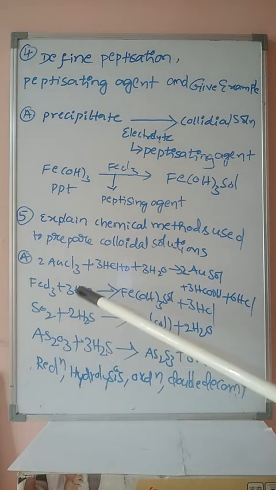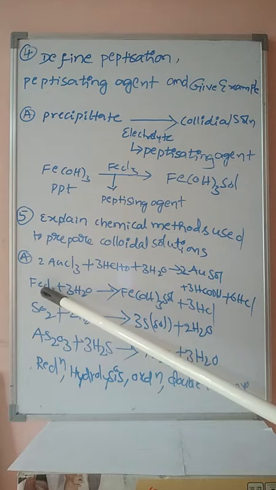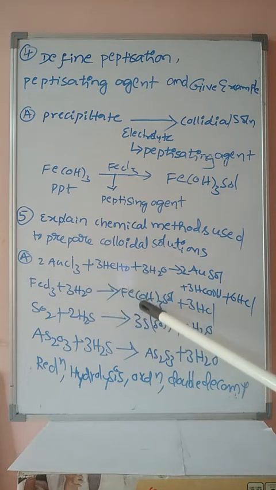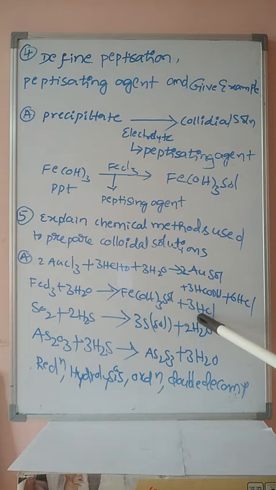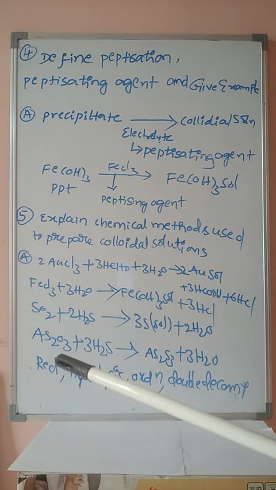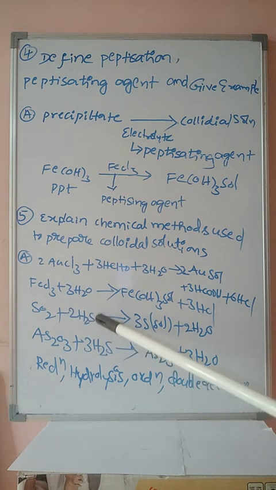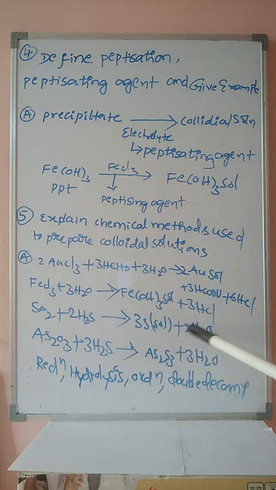Next one, hydrolysis. Addition of water is known as hydrolysis. Ferric chloride upon hydrolysis forms ferric hydroxide sol plus 3 moles of HCl. Remember student, the ferric hydroxide sol can be prepared by using peptidization, and it can also be prepared by using the hydrolysis method.